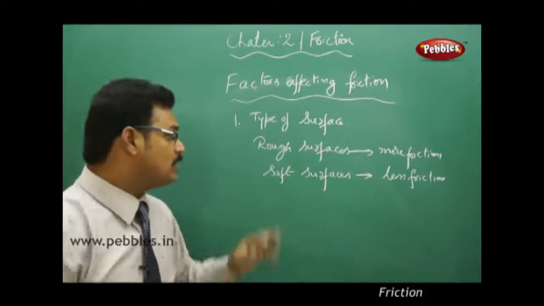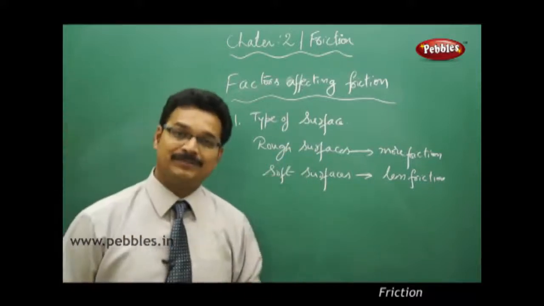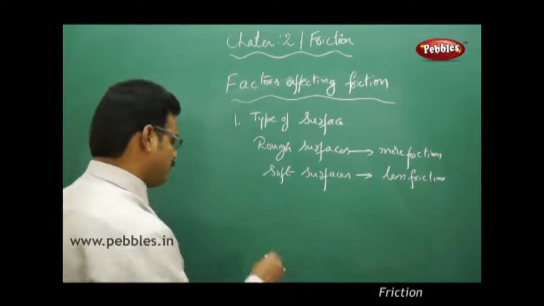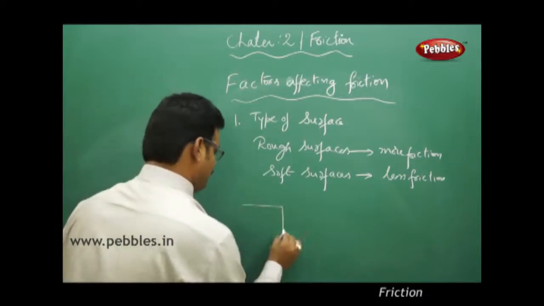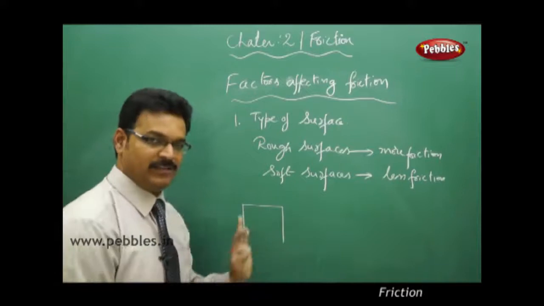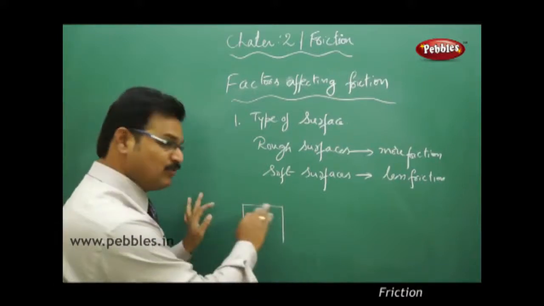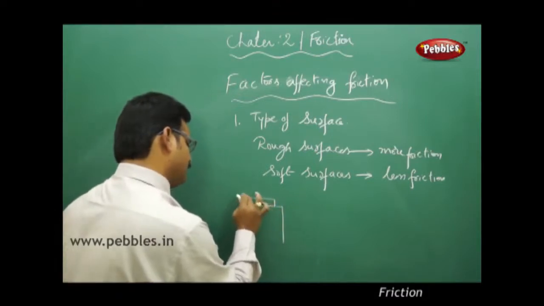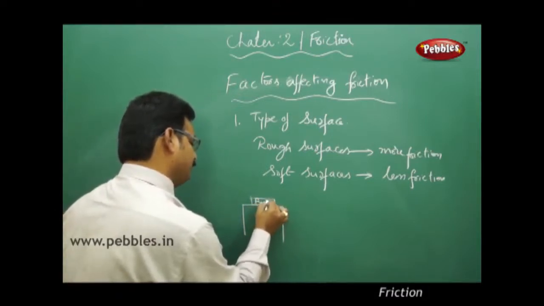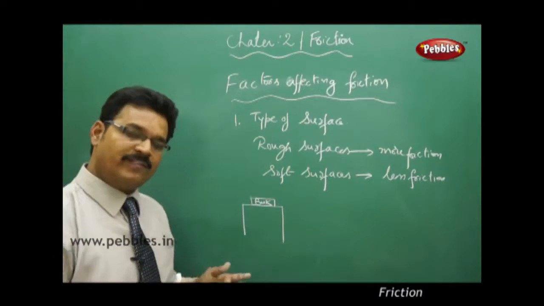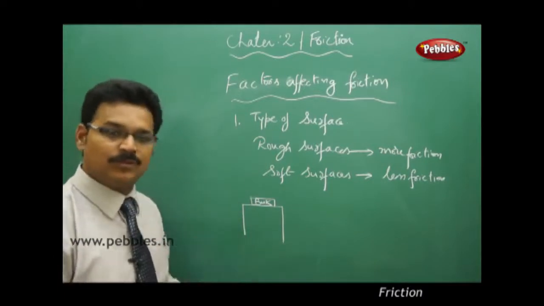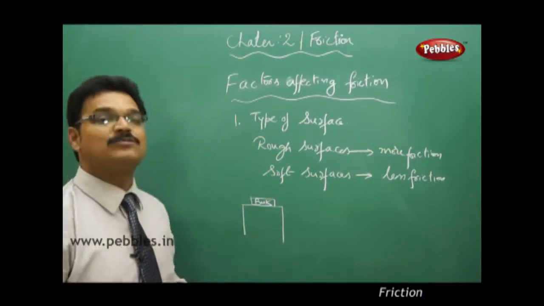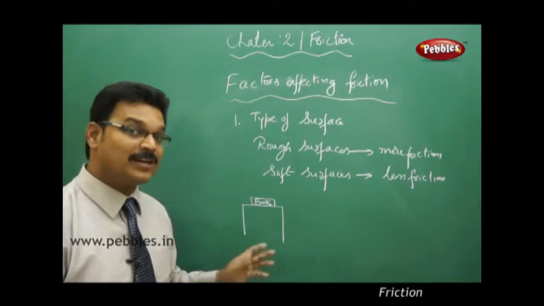Now the question is, why does the rough surface have more friction? Let me explain. If you see a table surface, you feel that it is a very fine and smooth table, and you kept a book on the table. Now you feel that the book surface is smooth, the table surface is also smooth, but actually those are not smooth.